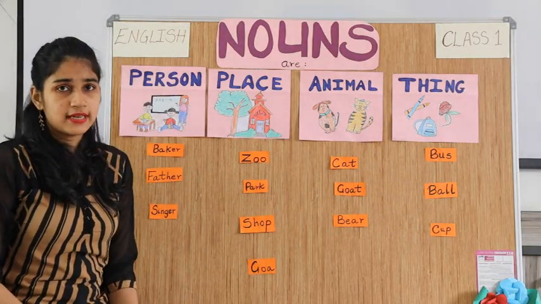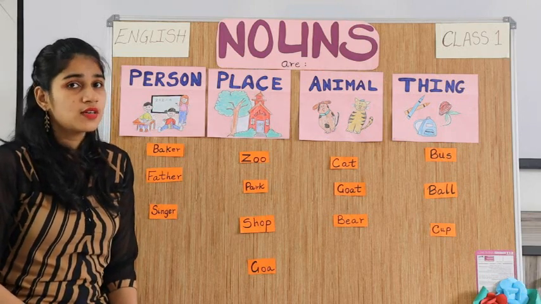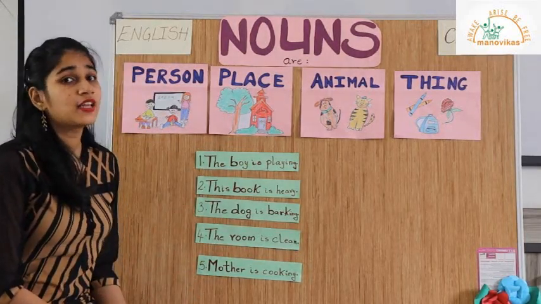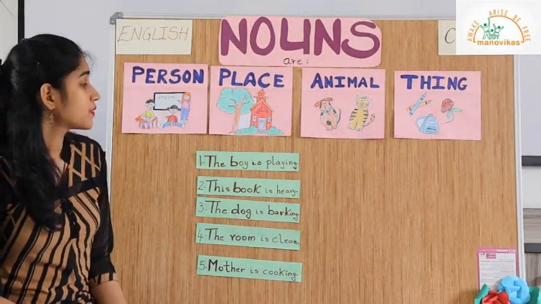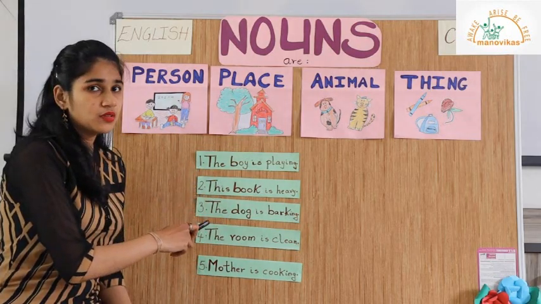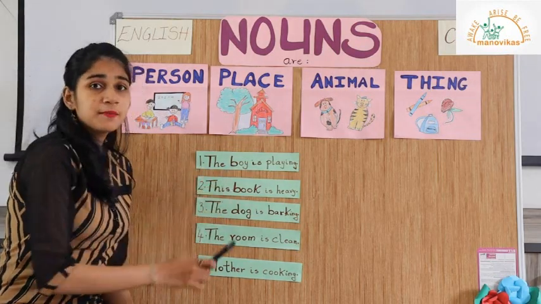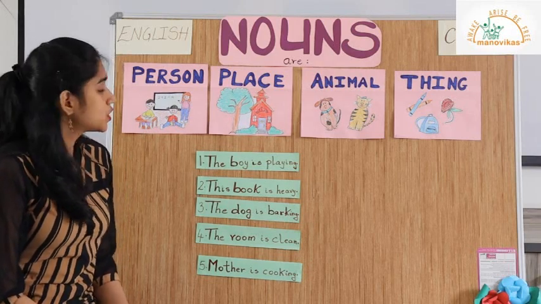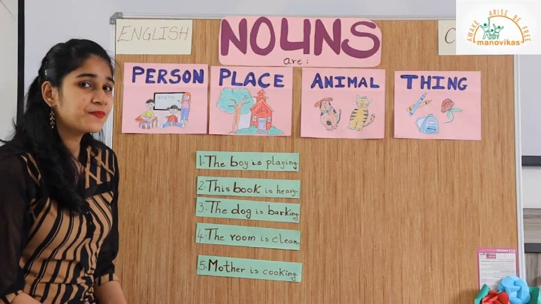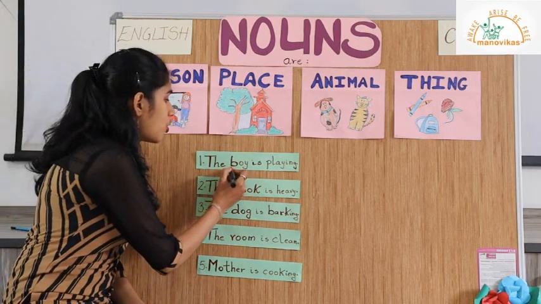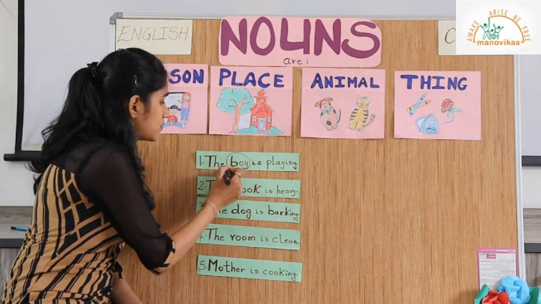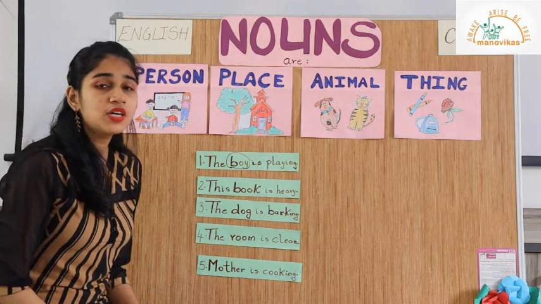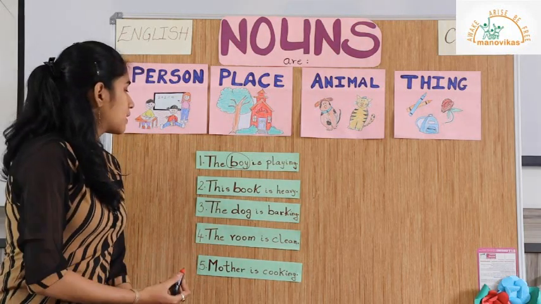Now I have a few more sentences that I want you to solve with me. Students, I will read out these sentences for you and you will have to circle along with me the correct noun. The boy is playing. What is the naming word or the noun used in this sentence? Yes, it is boy. Boy is the noun because it is the naming word used for a person.